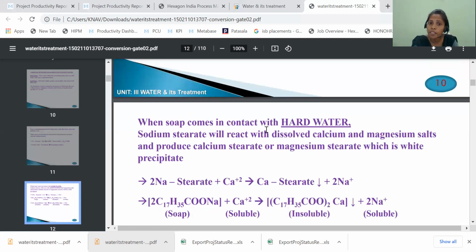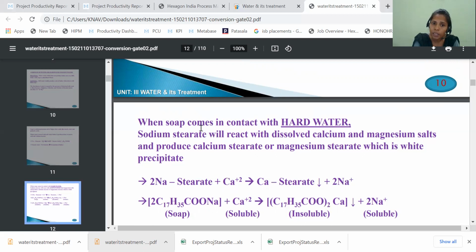But when soap comes in contact with hard water, sodium stearate will react with dissolved calcium and magnesium salts and produce calcium stearate and magnesium stearate. There are no calcium and magnesium ions in the soft water, so there is no production of calcium stearate and magnesium stearate. But the hard water has calcium +2 and magnesium +2 ions.